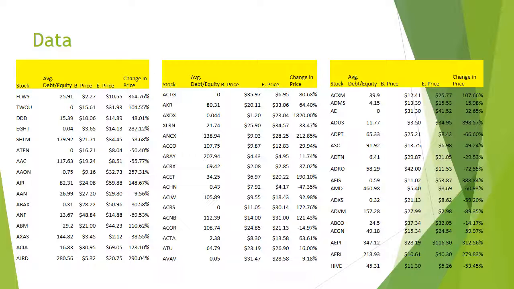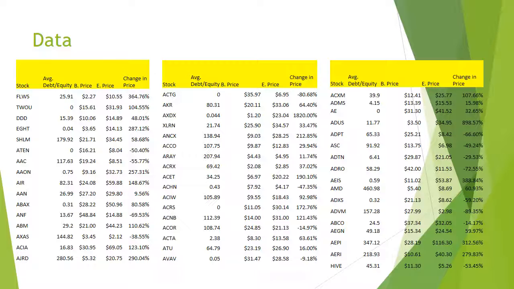Listed on the screen right now is all the data that I've pulled for the sake of this project. As you can see, I've chosen 50 stocks from the Russell 2000 index, and I've labeled them out and put their industry symbol. And then I also found the average debt-equity ratio of each of these companies over the past 5 years and calculated that.